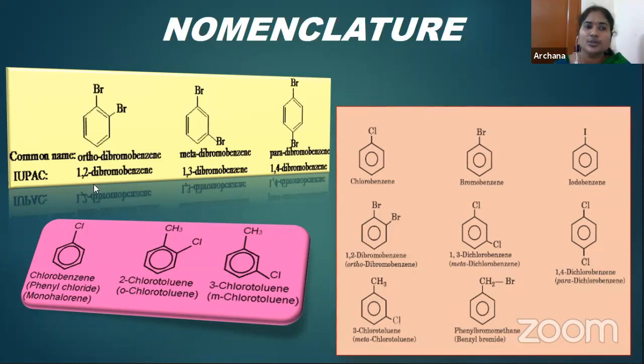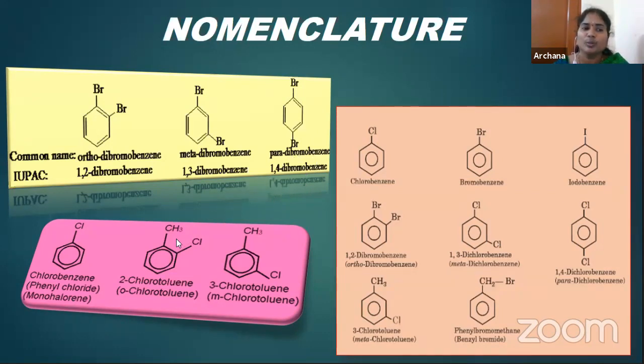How many substituents are there? 2. Therefore, dibromobenzene. And next, come to this example. So where they are present here, first position and third position, the substituents are there. Therefore, we are calling that one as 1,3 dibromobenzene. And here, the next example, where they are present here, first position and the fourth position. Therefore, we have to give the name as 1,4 dibromobenzene. And common name, how are we writing? Para position it is there. Therefore, we have to give the name as para dibromobenzene.